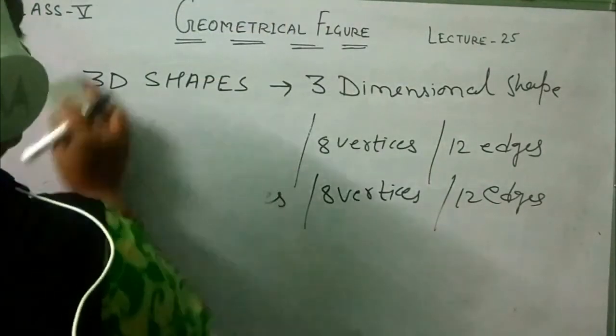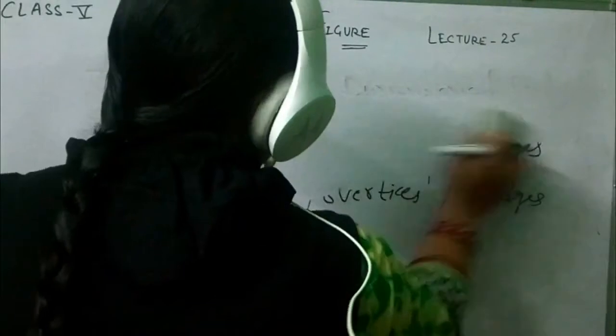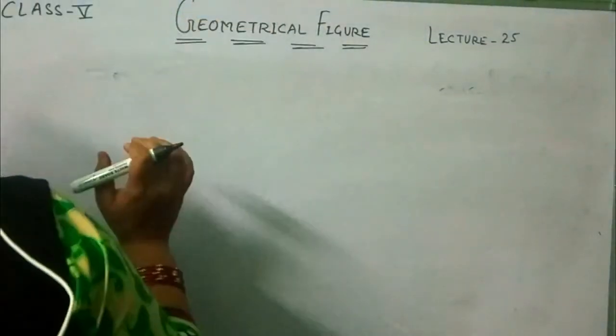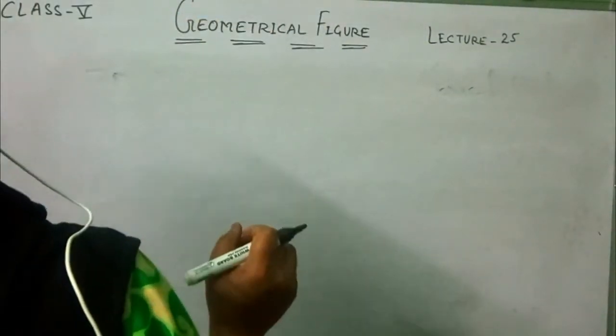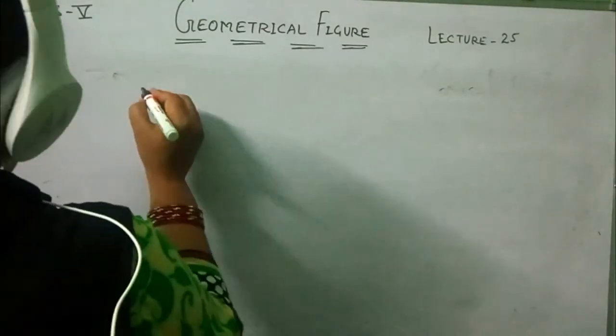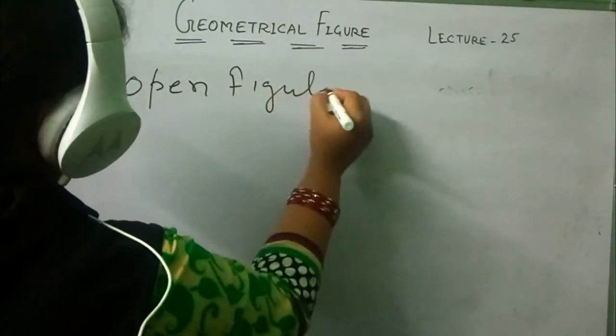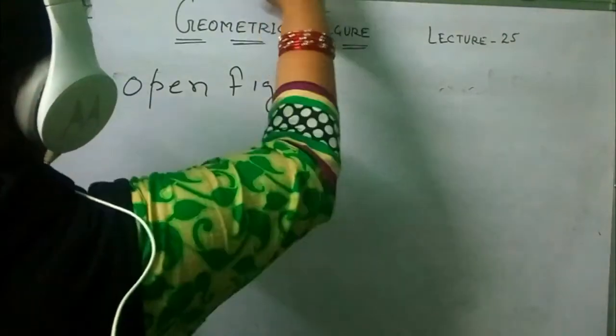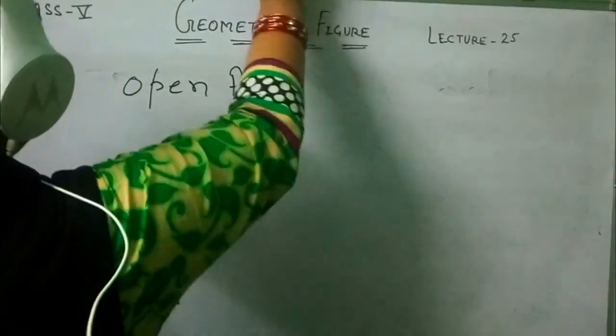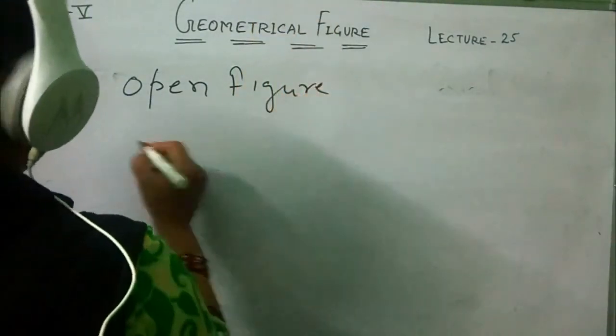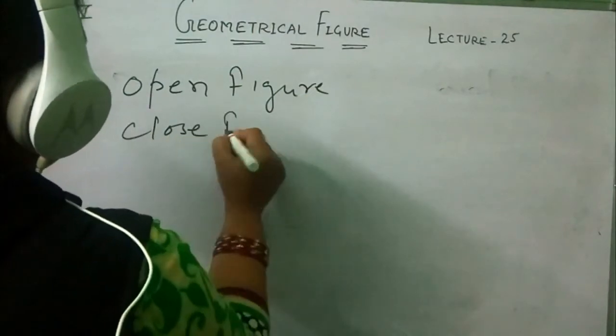And now shapes are also known as open figure or closed figure. See, open figure, and closed figure.